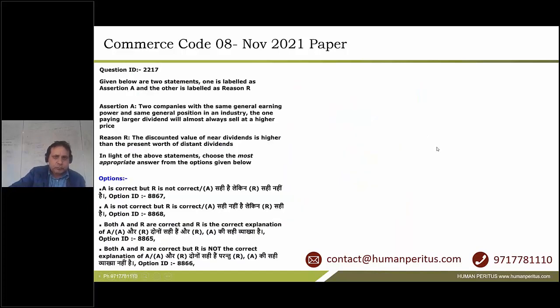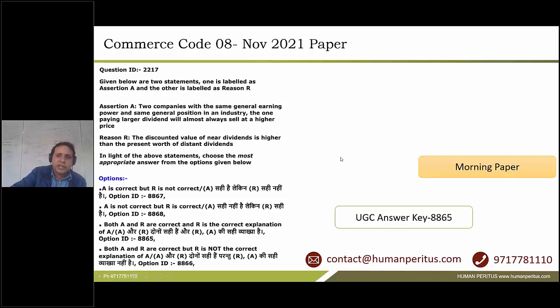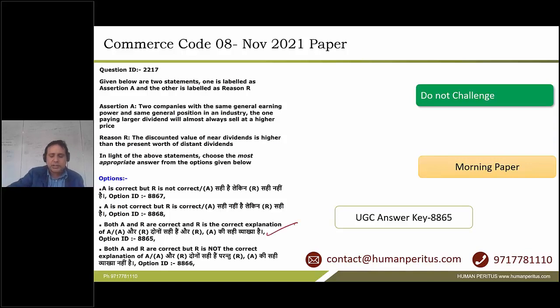Next one. Two companies with the same general earning power and same general position in the industry, one paying a larger dividend, will be higher valued or will be sold at a higher price. The discounted value of near dividends is higher than the present value of distant ones. So many of you have shared this question. We have looked at it very carefully, guys. There is no problem. This question is absolutely right, and the answer C which is given is absolutely correct. Do not challenge this one.